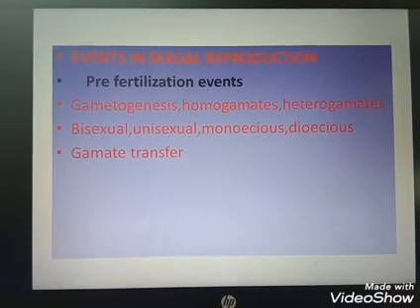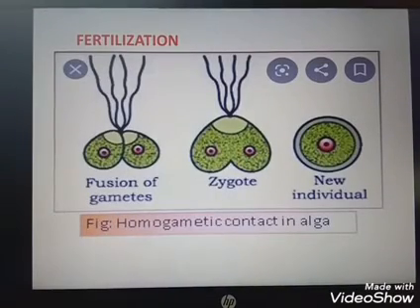The next is gamete transfer. For gamete transfer, organisms need different methods, as not the same method is useful for every organism. Then the next we discuss is fusion of gametes. It may be isogamy, anisogamy and oogamy. In this, the gametes are fused and they produce a zygote, and the zygote changes into a new individual.